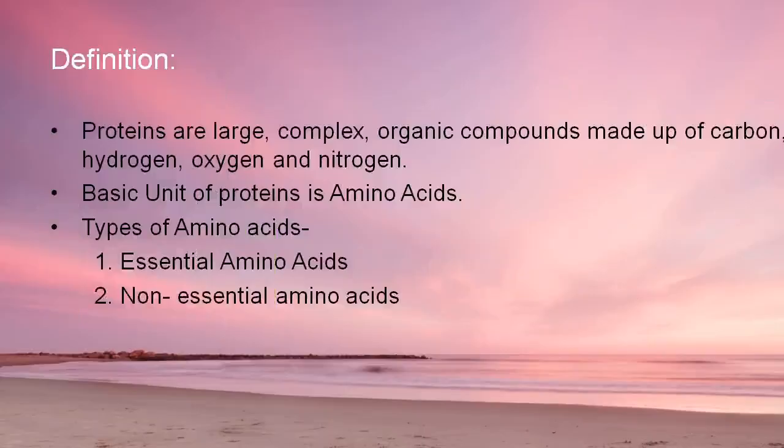So what is meant by protein? As we know, carbohydrates, proteins and fats are the major nutrients required by our body. Proteins are one of the major nutrients essential for bodybuilding. Here we see the definition of protein. Proteins are large complex organic compounds made up of carbon, hydrogen, oxygen and nitrogen. In the structure of protein, nitrogen is a component, so it is also called a nitrogenous substance.